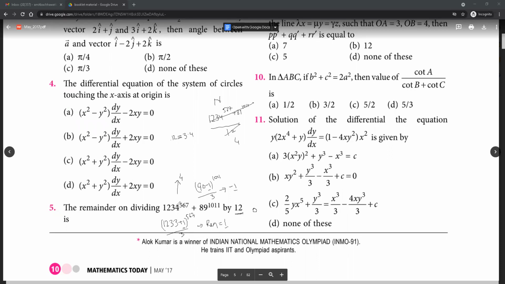Okay, in this case, what can we say about 1, 2, 3, 4 to the power 5, 6, 7 divisible by 4? Divisible, so from here the remainder 0 will come. And what about this? 89 can be written as 88 plus 1 to the power 1011. So when we divide this thing by 4, what would be the remainder? All terms containing 88 would be divisible, so remainder 1 will come. So the overall remainder of this question would be 1.